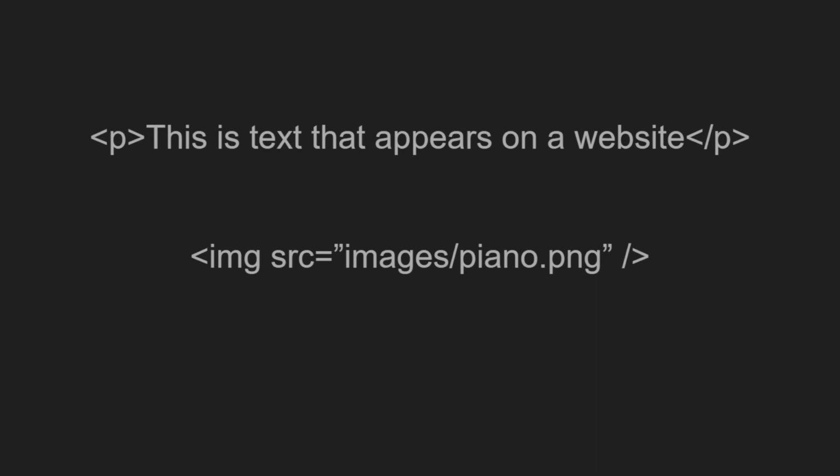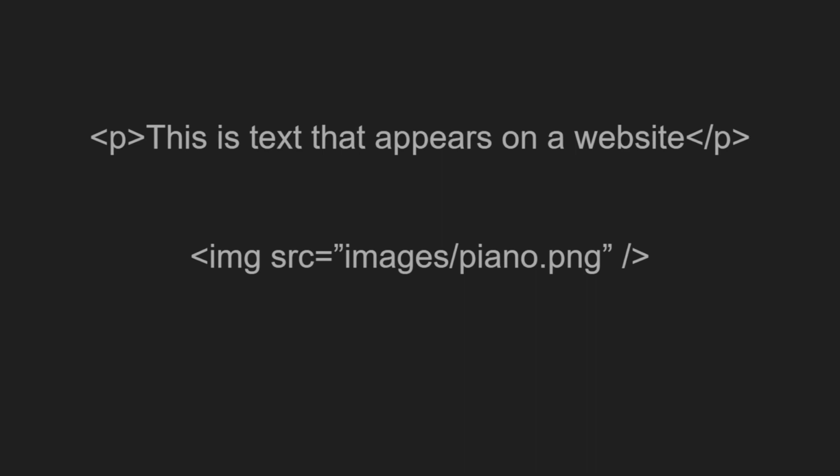Now, something we have to remember is that tags hold things. Tags can hold text, like this paragraph tag or P tag at the top here. Tags can hold pictures, like this image tag. This is one of those exceptions to the pairing rule. You'll notice that the close of the tag or the closing angle bracket there has an extra slash at the end. And tags can even, and most often do, hold other tags.